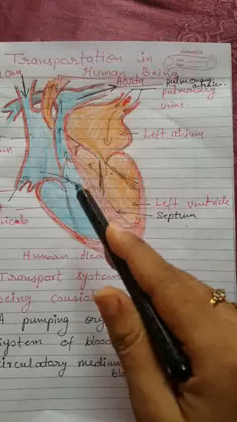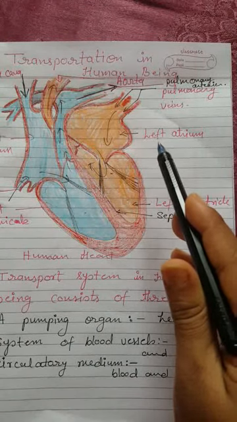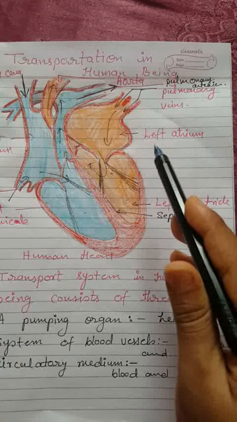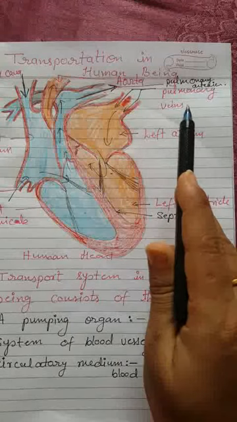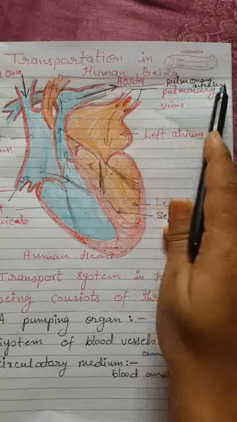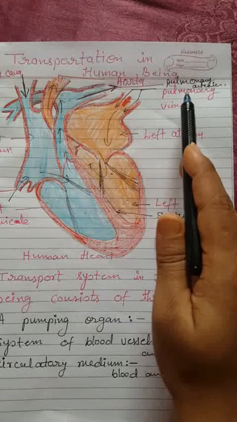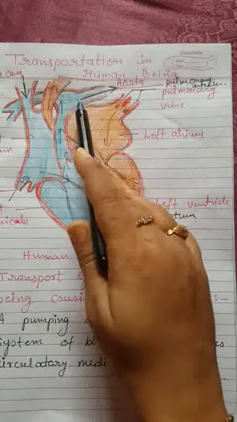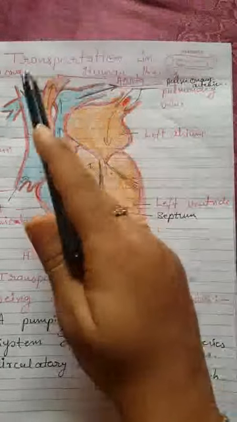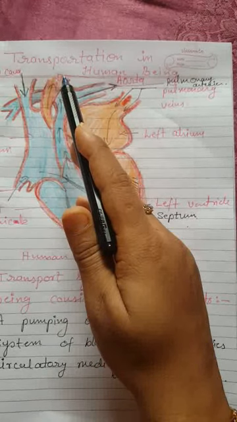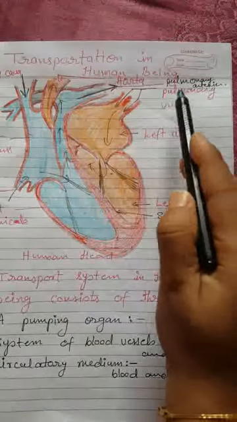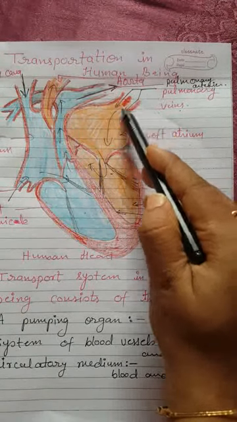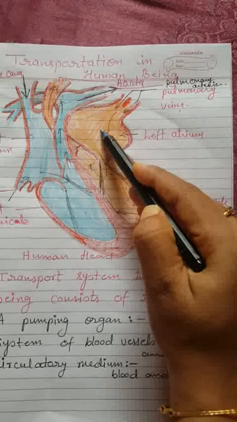Actually, you must be knowing, or I will explain later, that veins carry deoxygenated blood and arteries carry oxygenated blood. But two vessels, which are known as pulmonary arteries and pulmonary veins, have exactly vice versa functions. Here, pulmonary arteries take deoxygenated blood from the heart to the lungs to separate the carbon dioxide from blood, and pulmonary veins get oxygenated blood from the lungs to the heart to get it pumped to each and every cell